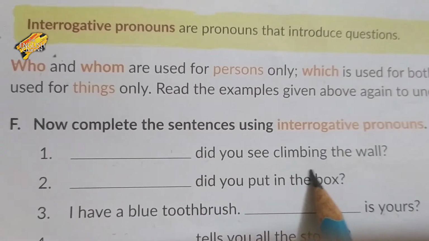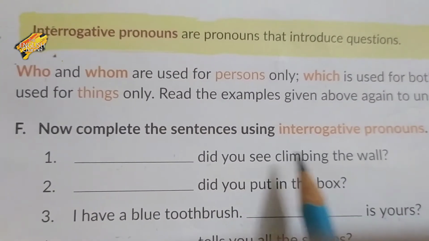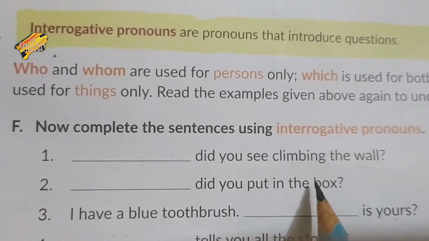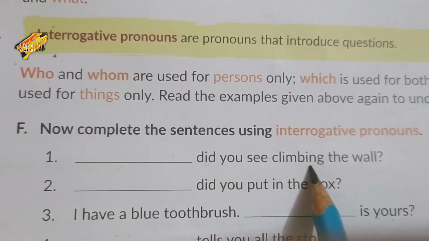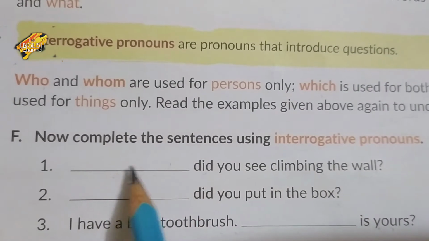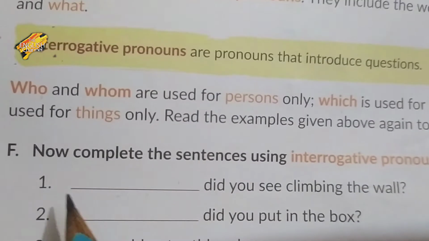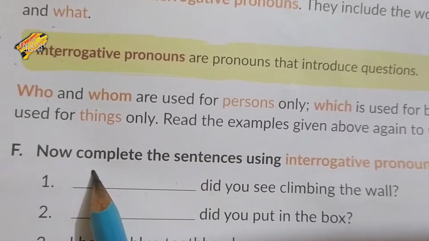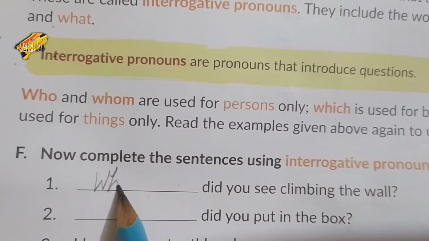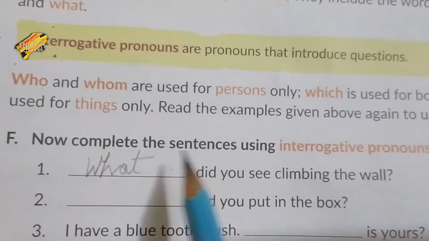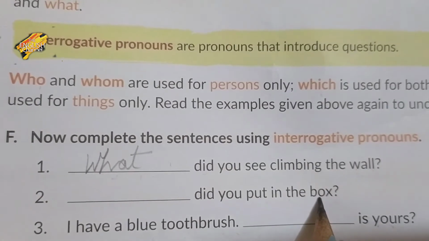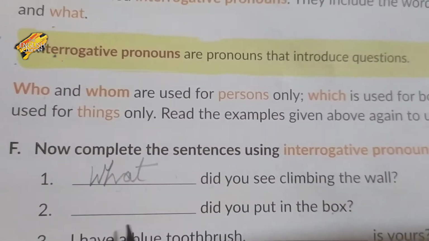So, what did you see climbing the wall? Yes, what? What did you see climbing the wall? What did you put in the box?